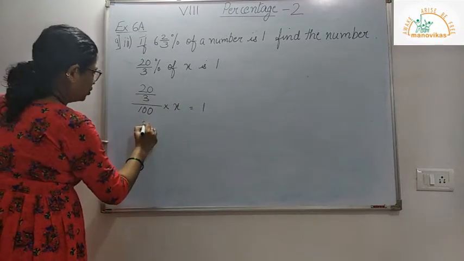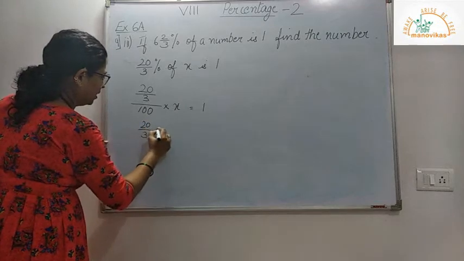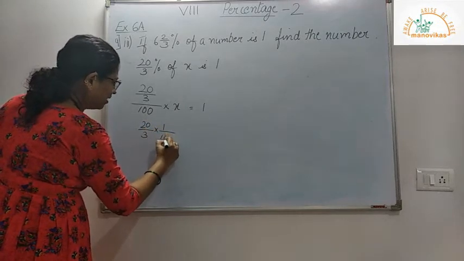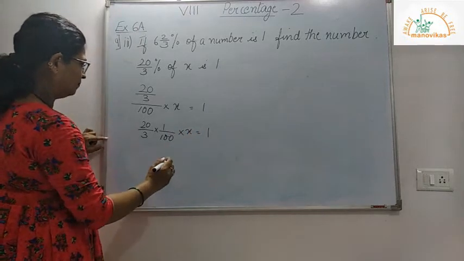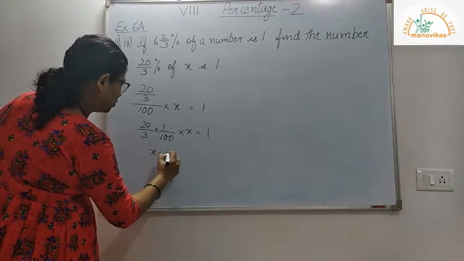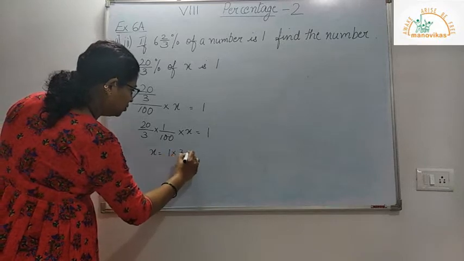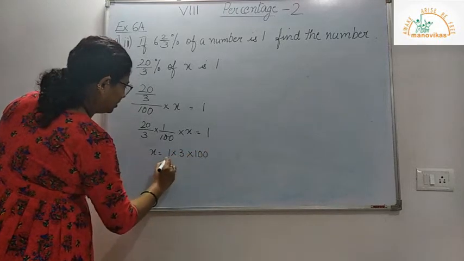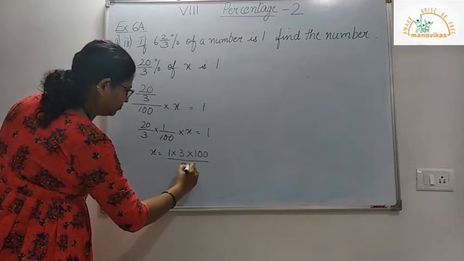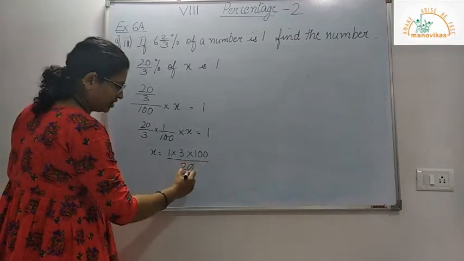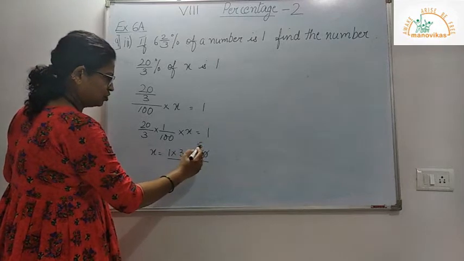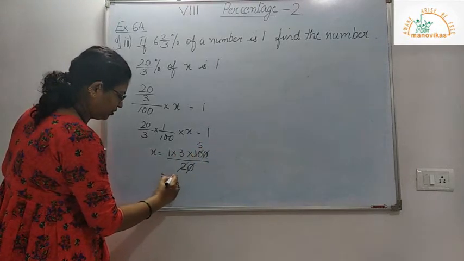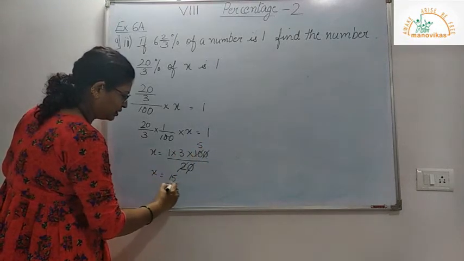So I have here 20/3 into 1/100 into x is equal to 1. So my x here is 1 into 3 into 100 divided by 20. So whatever I can cancel, I will cancel here. 0, 0. 2 1s are 2, 2 5s are 10. So 5 3s are 15. So my number here is 15.